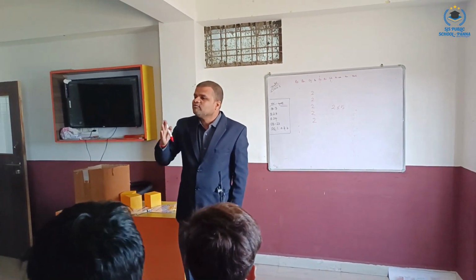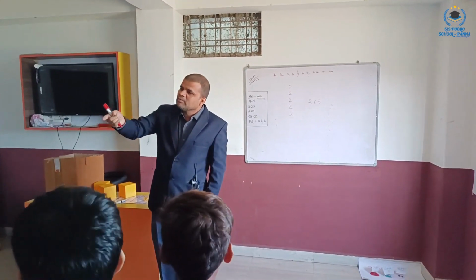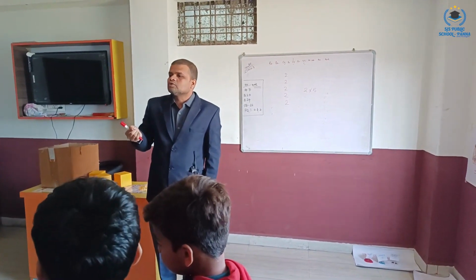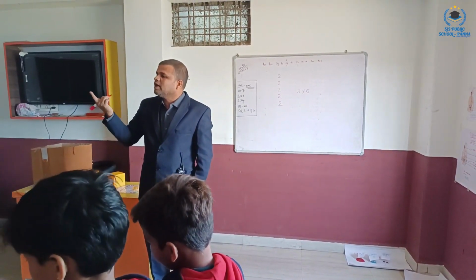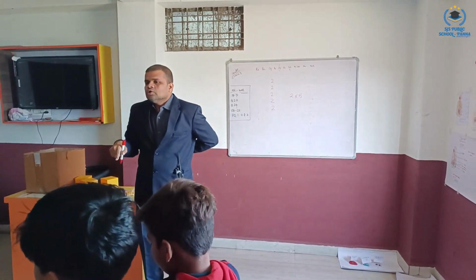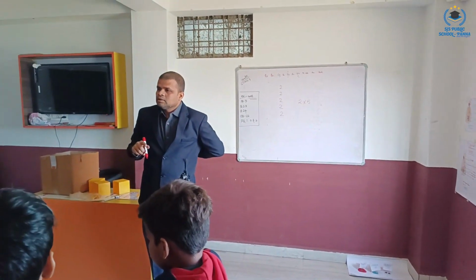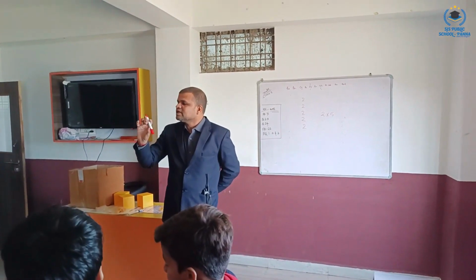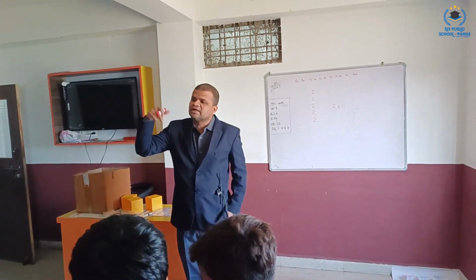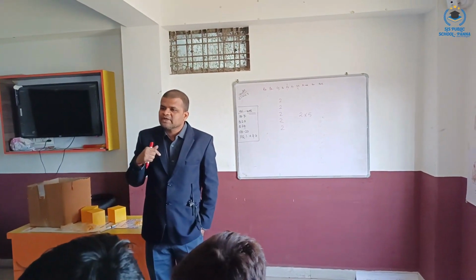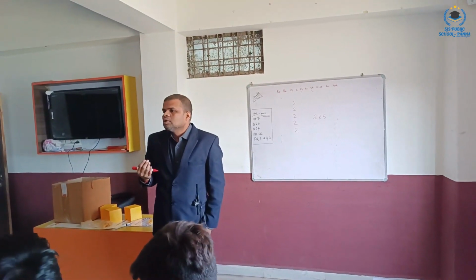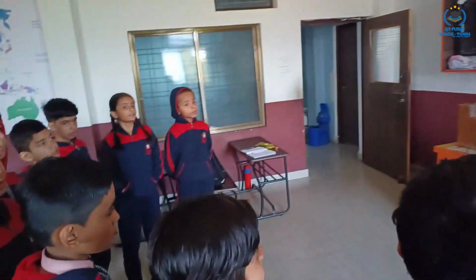When we have to add the same number many times, we can quickly get the answer by multiplying. So what is multiplication? Simply, multiplication is repeated addition.